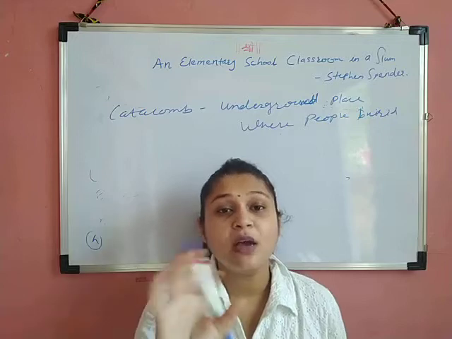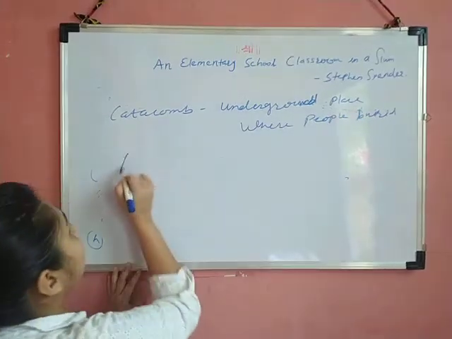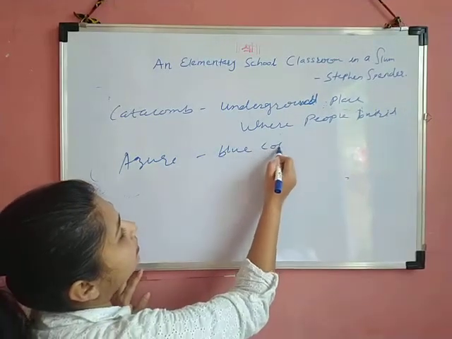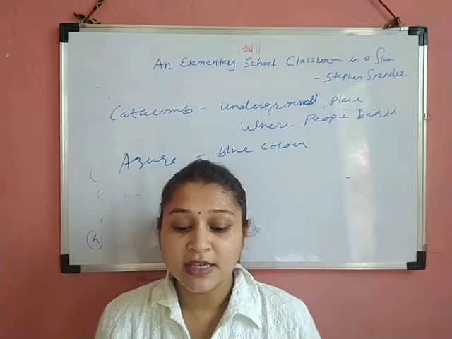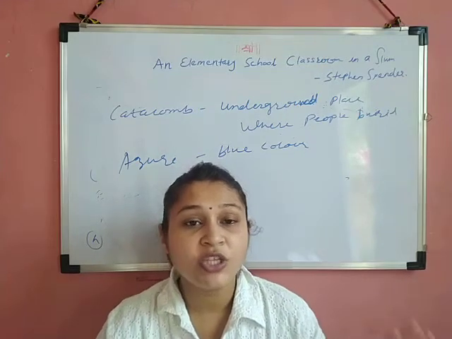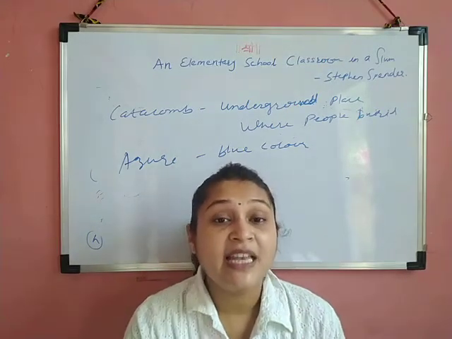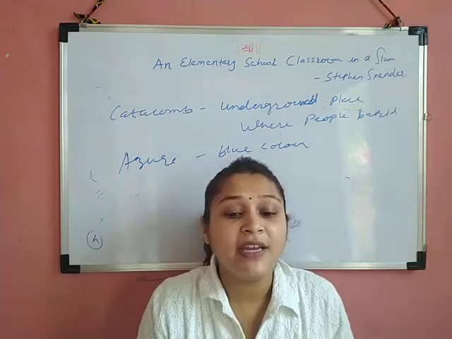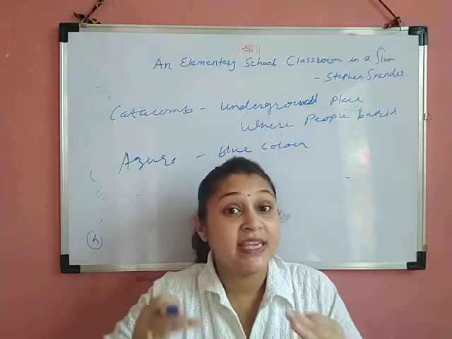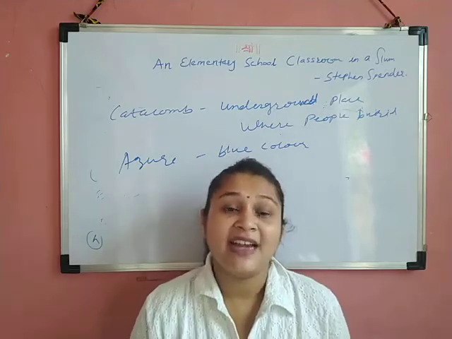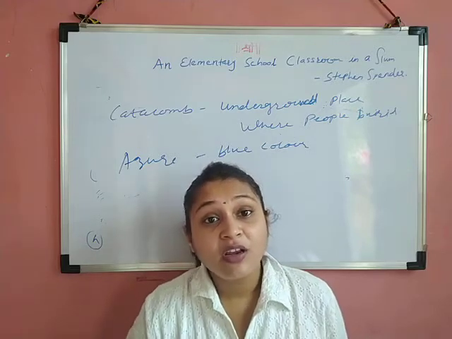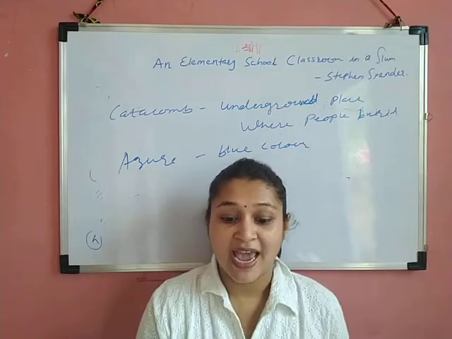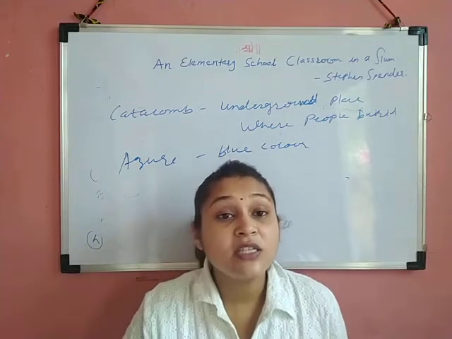Run azure. Azure means a bluish color, blue color. So what the poet is saying is that once they come out of the slums, then they can have a very nice experience of nature, and they can enjoy it, and they can run on the gold sand. Gold sand means here nature, the actual nature, and let their tongues run naked.